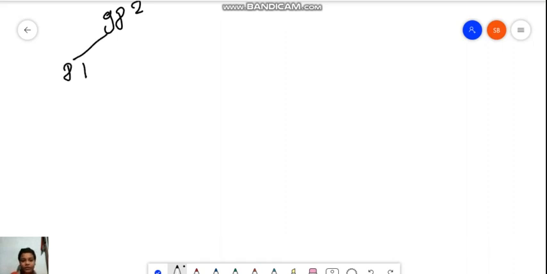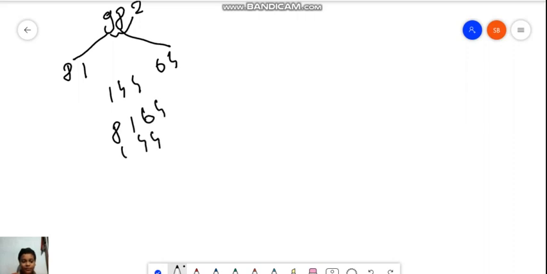9 times 9 is 81, 8 times 8 is 64, and if you multiply 9, 8 and 2, then it comes to 144. And if we add it, we get 9604. Okay, so the answer would be 9604.